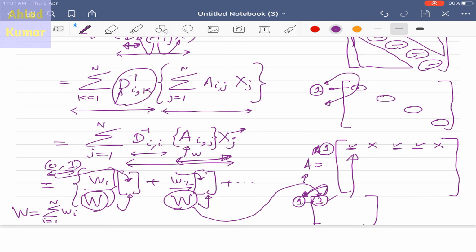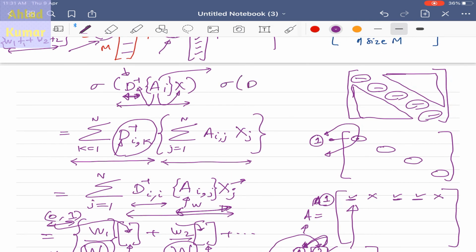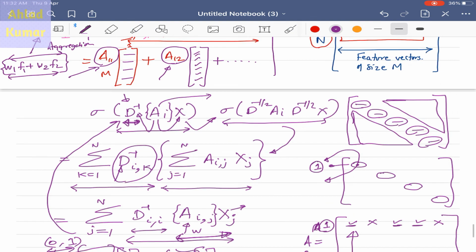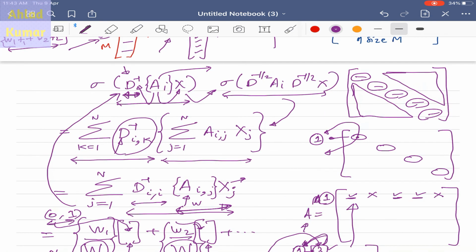What they have also shown is that, to make D inverse a symmetric normalization, they use D to the power minus half, A, D to the power minus half, then X. This is another advanced version of this expression, and you can expand it the same way and see that it is also doing a normalization. So this finishes the explanation of the vector representation of this matrix, and how the aggregation and the transformation are done. This finishes the complete discussion about graph neural networks.